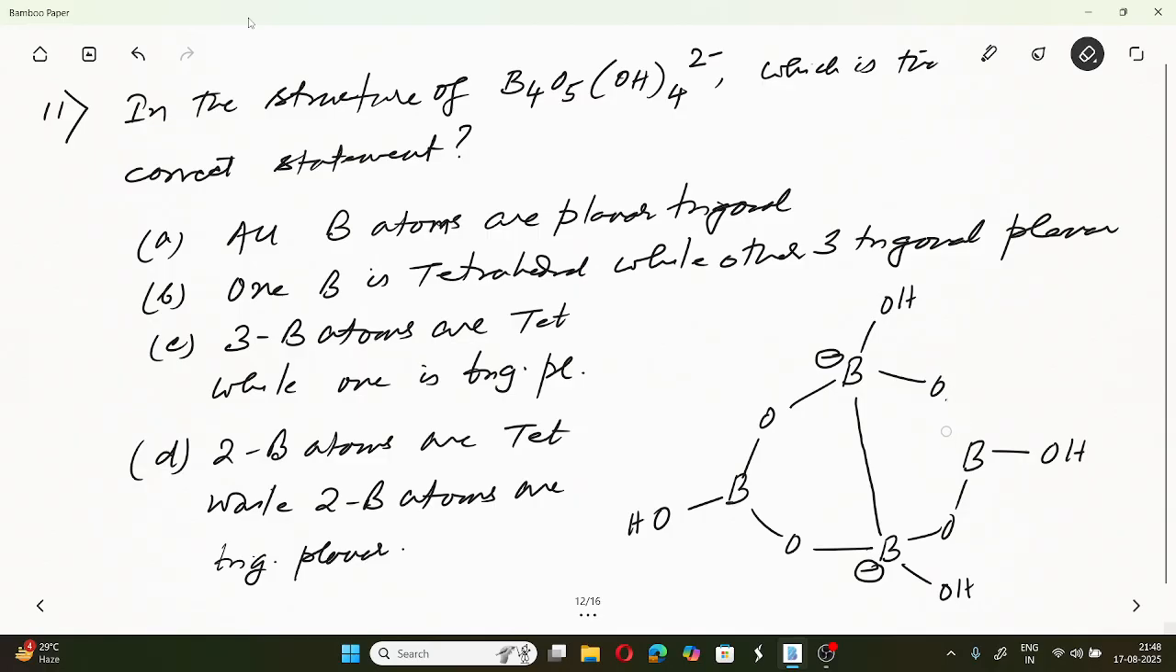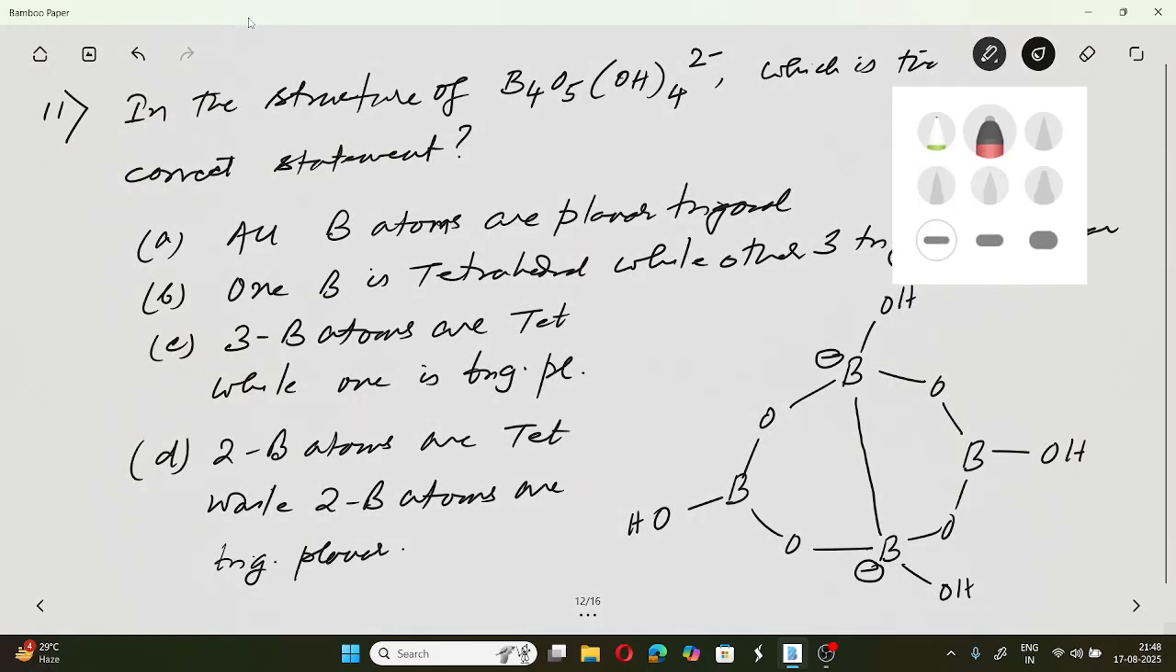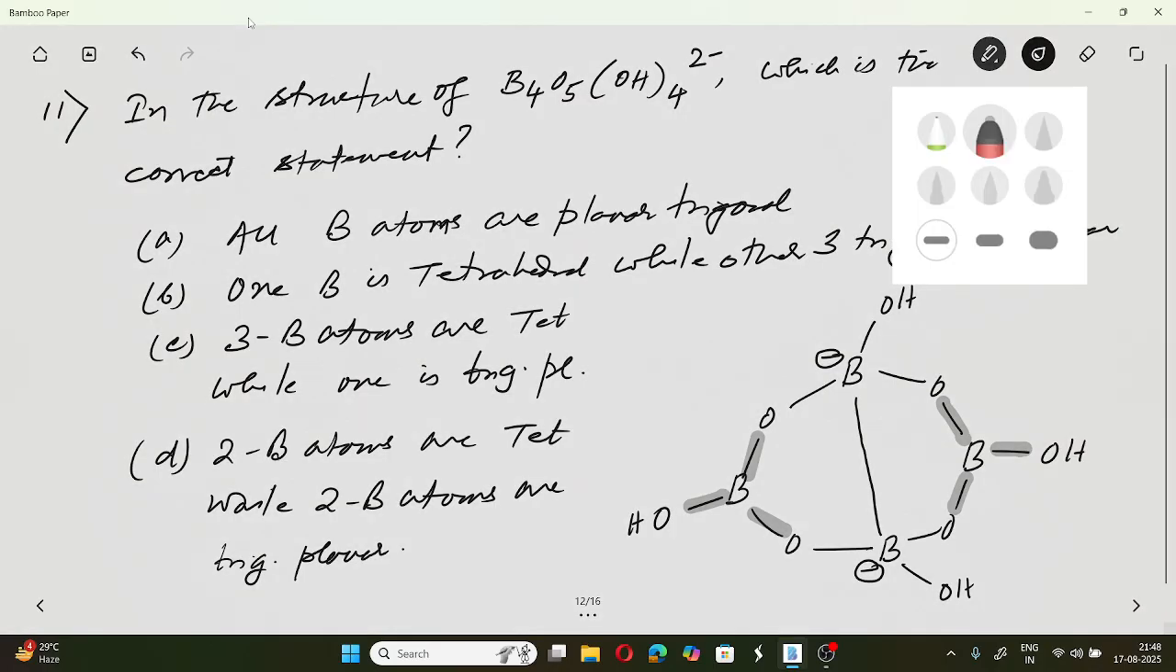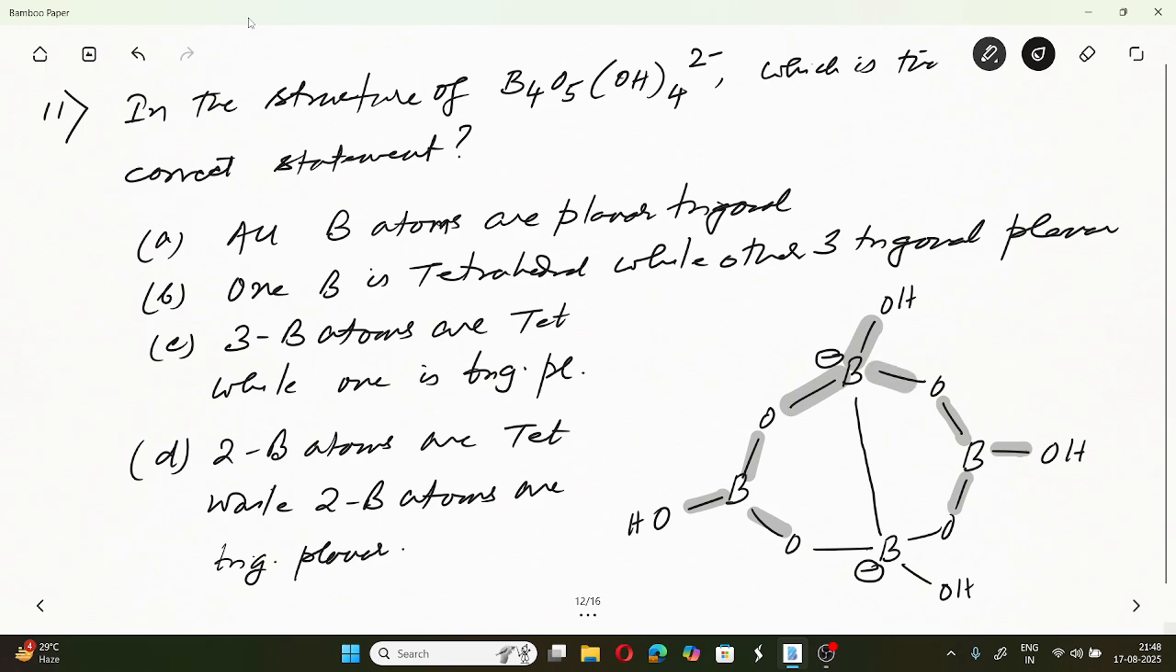This is the geometry around each of the boron. Around these two boron, the geometry is planar trigonal, and around the other two boron centers, the geometry is tetrahedral, like this.